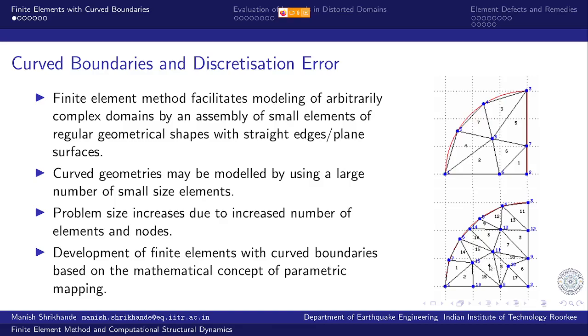So almost double the problem size. And this is a very trivial example. The problem can actually blow out of hands very quickly if we try to reduce the discretization error just by using a finer finite element mesh.